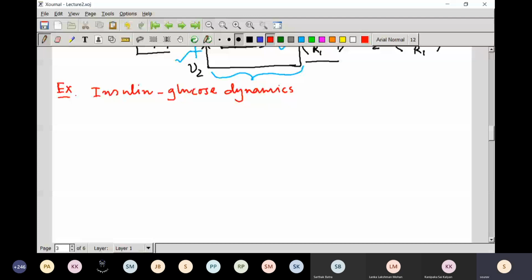I think you all know that nowadays the insulin glucose, the diabetes problem, is a serious problem for mankind, because most of the people are suffering from this type of disease. But let us see how the insulin glucose level is maintained in the human body.